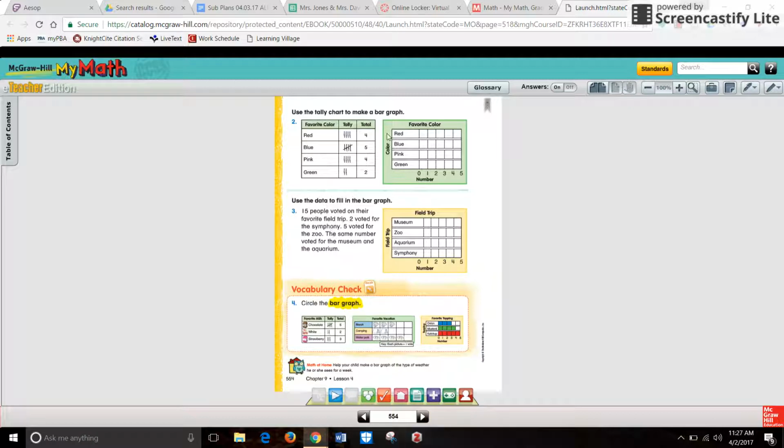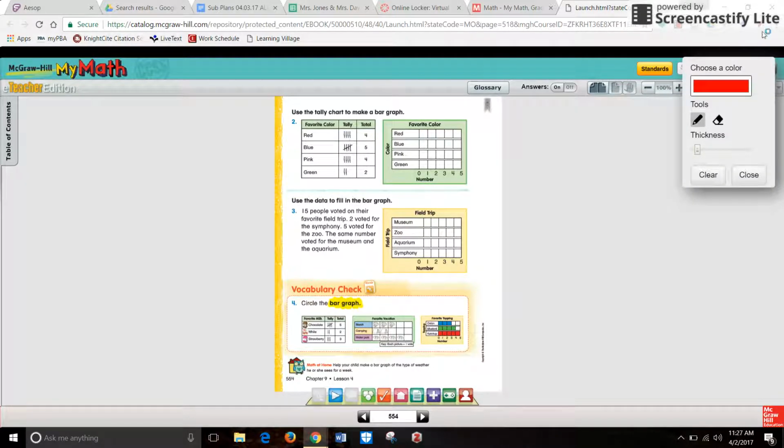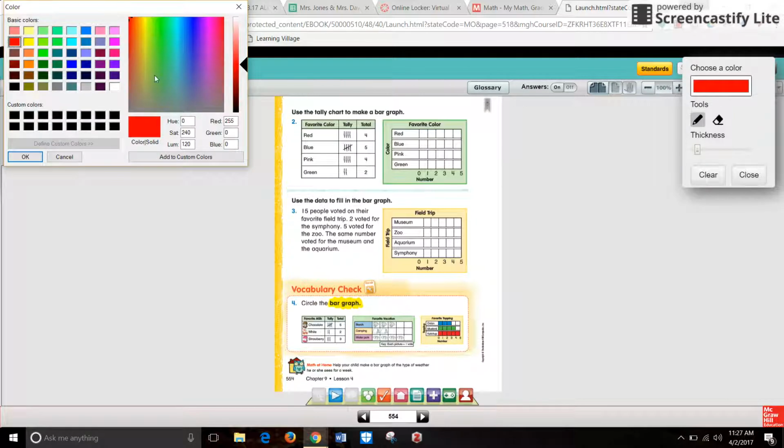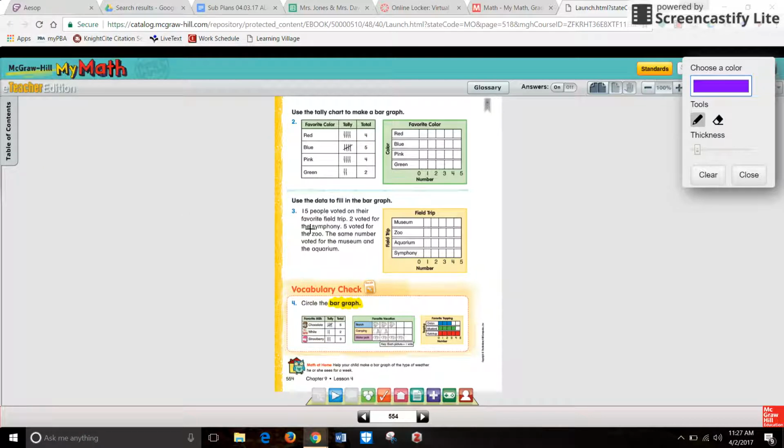It has some questions to help me fill in this bar graph. So I need to get my pen ready. I'm going to use purple this time. 15 people voted on their favorite field trip. 2 voted for the symphony. So I'm going to go to the symphony and color in 2 right now. Ooh, my marker isn't very thick. I want to make it a little bit thicker, I think. 5 voted for the zoo. So I can, there we go. Oh, that's much better.